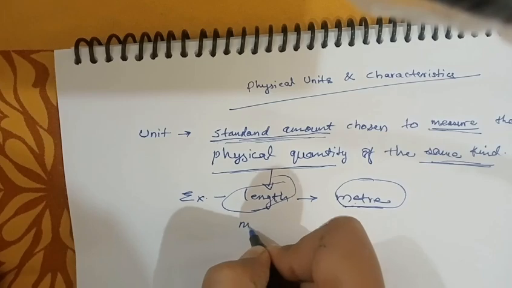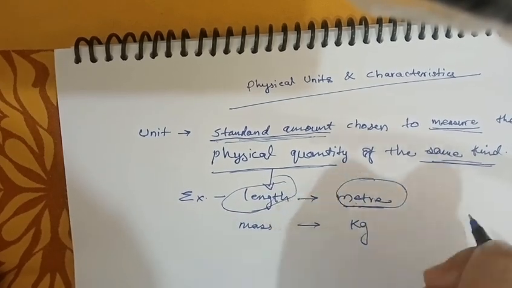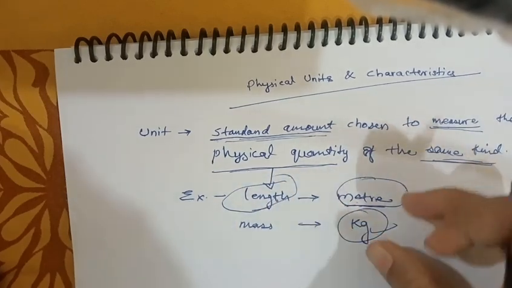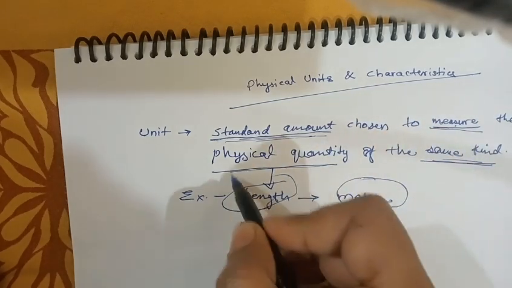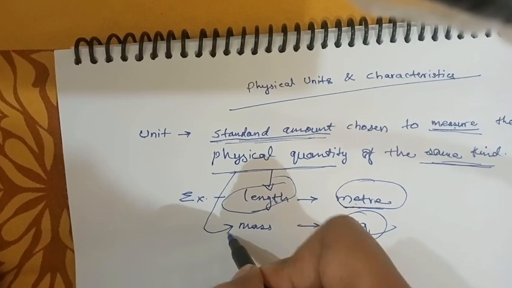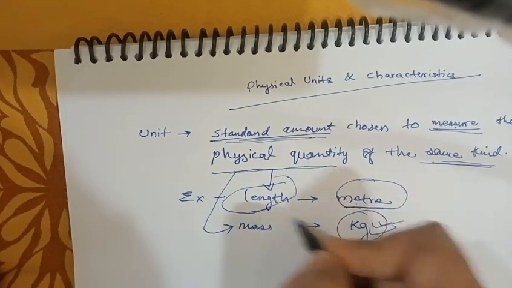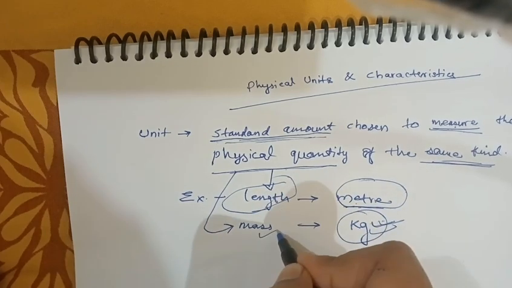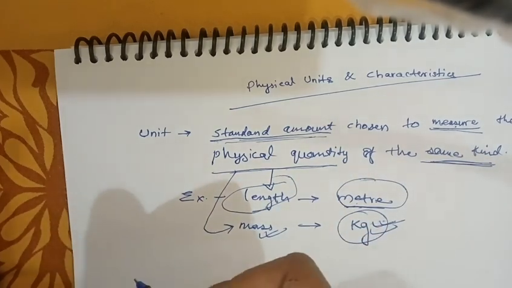Suppose it is mass, the unit is kg. Kilogram is a standard amount. Always it will be fixed and it will be used to measure if the physical quantity is mass. And kg will not measure length. Kg will always measure mass. So it is written of the same kind.